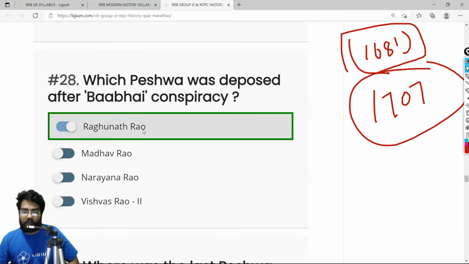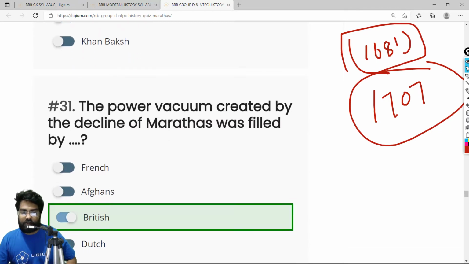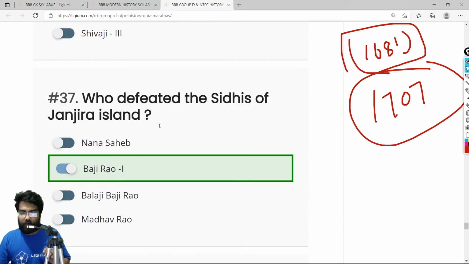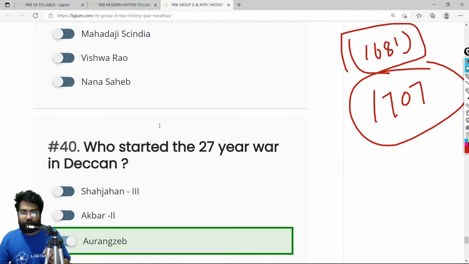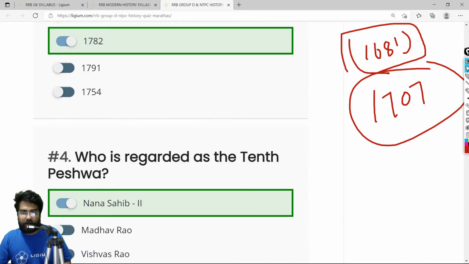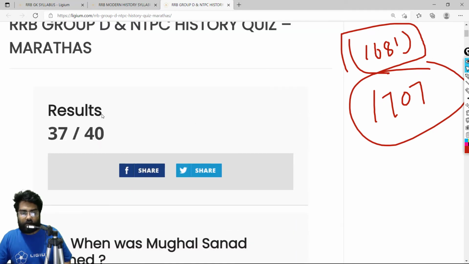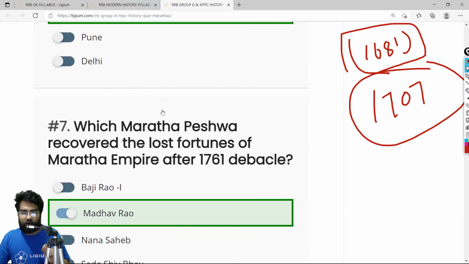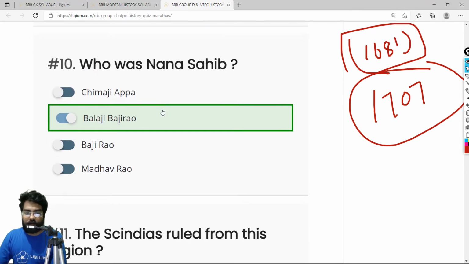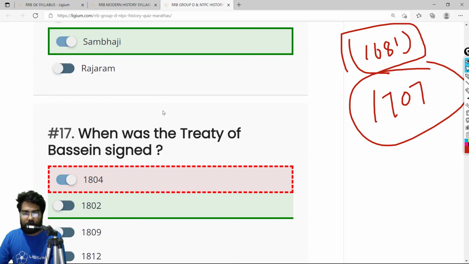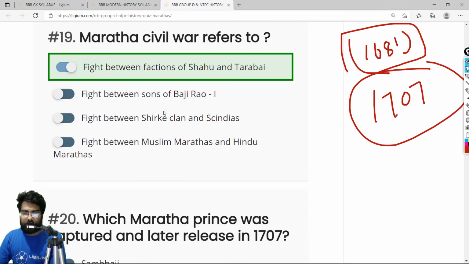Then let's explore the last question, because there are three answers which are wrong. Let me scroll down. Out of 40, 37 are right. That means 3 are wrong. Let me check which question went wrong.